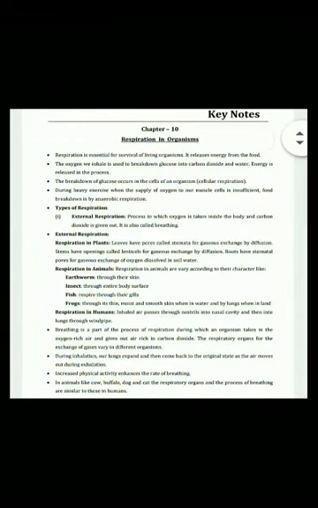In animals like cow, buffalo, dog and cat, the respiratory organs and the process of breathing are similar to those in humans. Next, internal respiration: the process in which food is broken down in body cells through various chemical reactions. Internal respiration is further classified into two parts. So internal respiration means the food we take in is broken down in body cells through various chemical reactions. That is internal respiration.